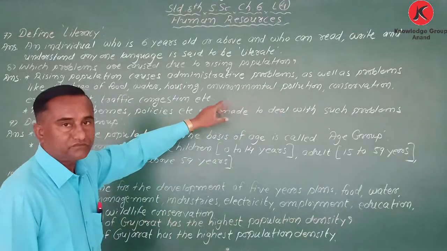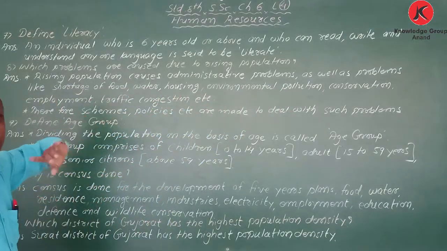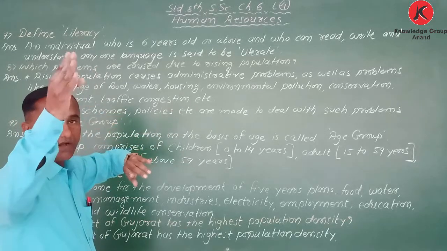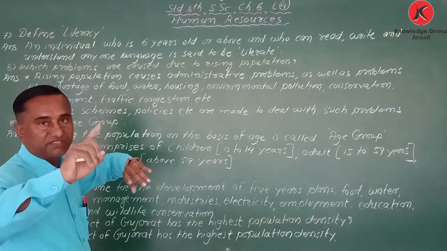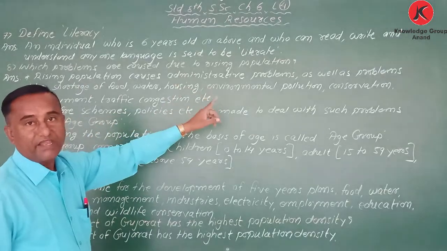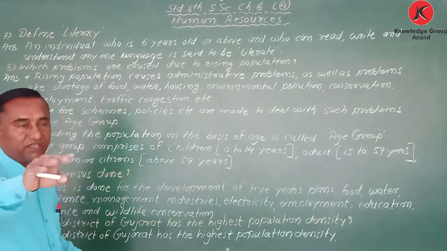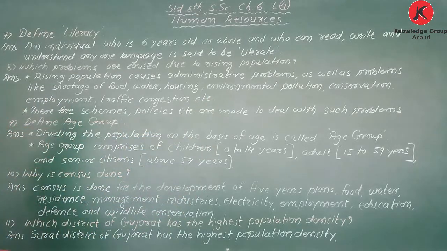Got it? So who is that? An individual who is 6 years old or above. That is the first condition. The second thing: can write, read, and understand at least one language, whatever it is. That is called a literate person.